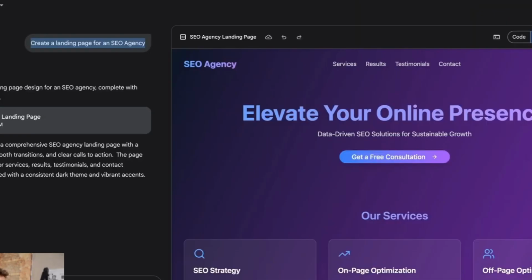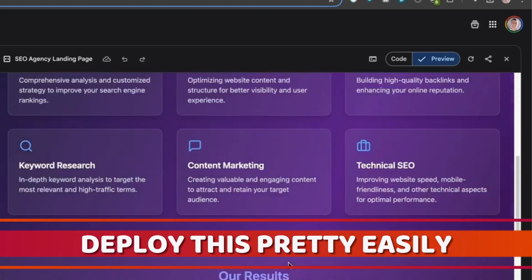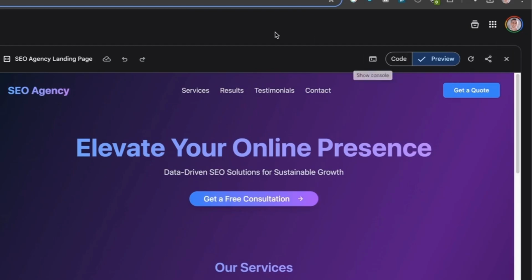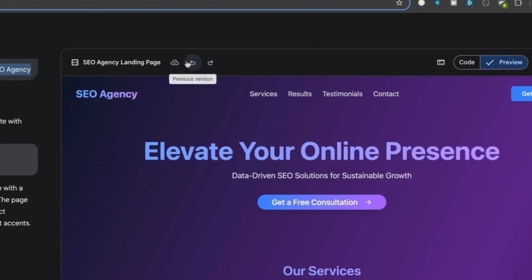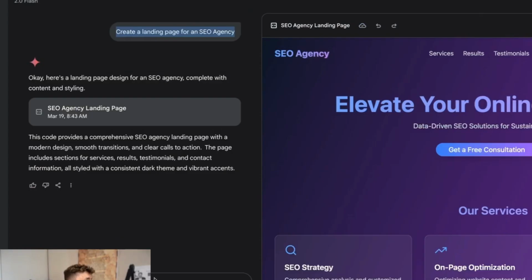And again, you can deploy this to a subdomain as well, which is one of the unique things about bolt.new previously, but now you can deploy this pretty easily on a subdomain just by clicking the share options, share canvas right there. You can also revert, so you can see previous versions of this, and it's really easy to go through this. So, for example, let's wait for this to load on bolt.new.